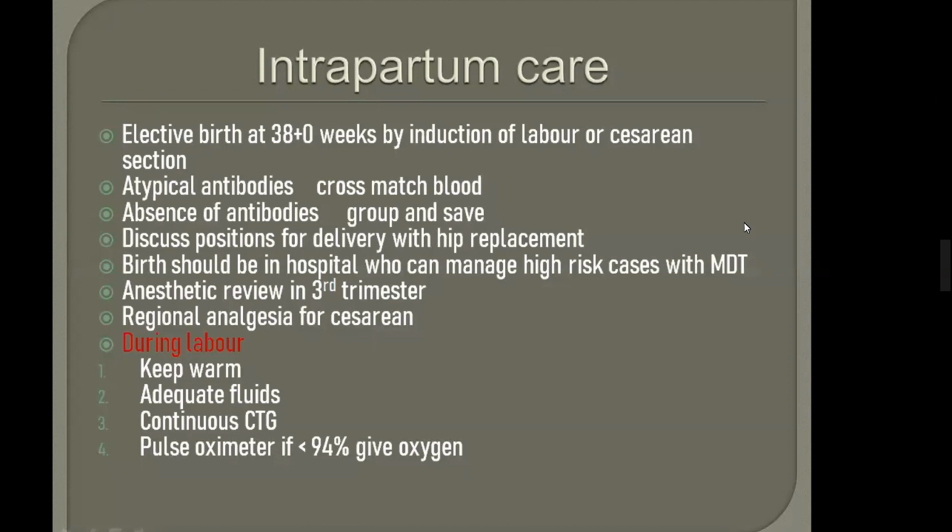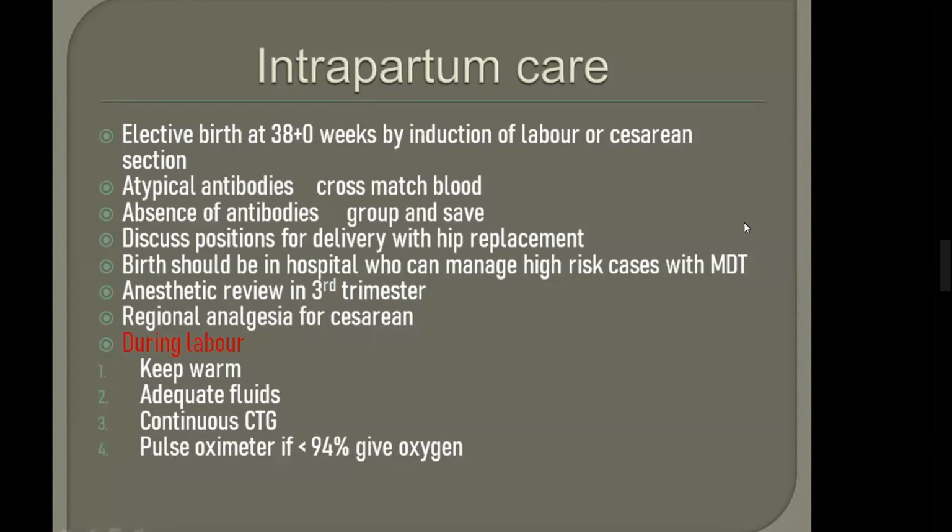In the UK, all births are not in hospital. Most births are at home or in midwifery clinics. Only the high risk births are in hospital, and this is the high risk of the high risk, so it should be in a hospital that can manage high risk cases with MDT. Anesthetic review in the third trimester. In every medical disorder and every high risk pregnancy, there should be an anesthetic review in the third trimester. Regional analgesia is a choice for cesarean section.